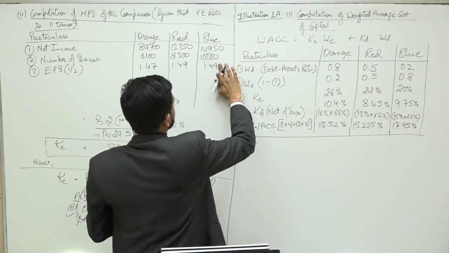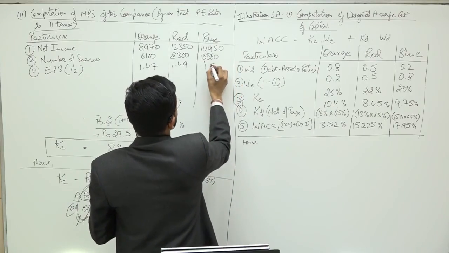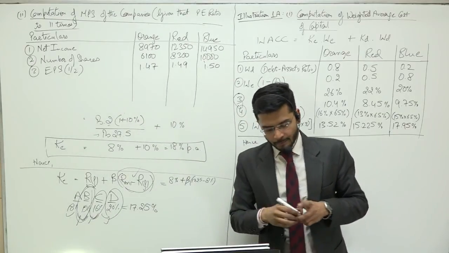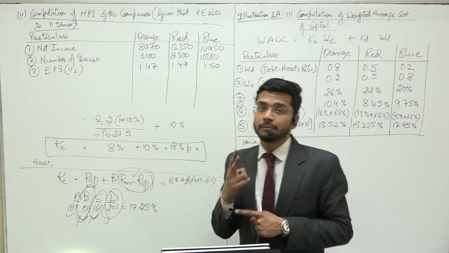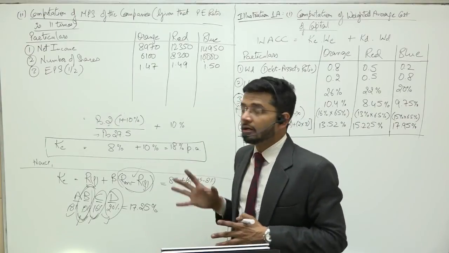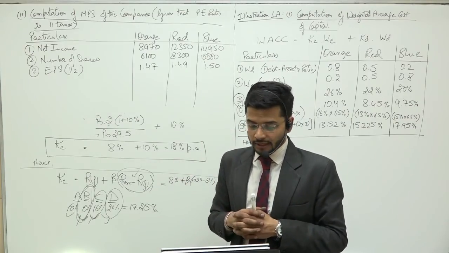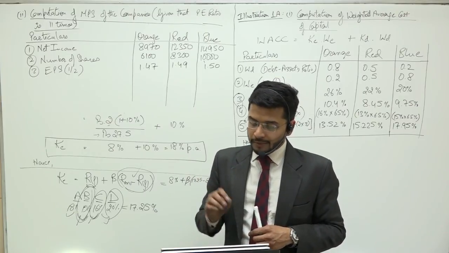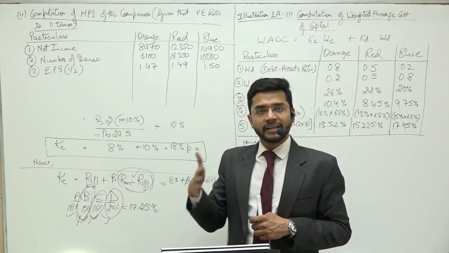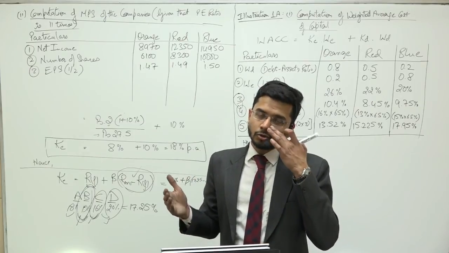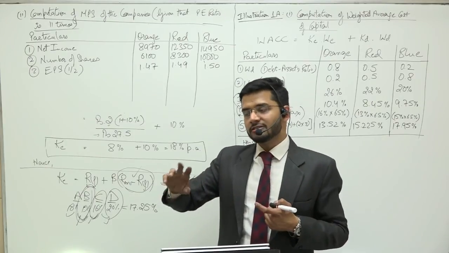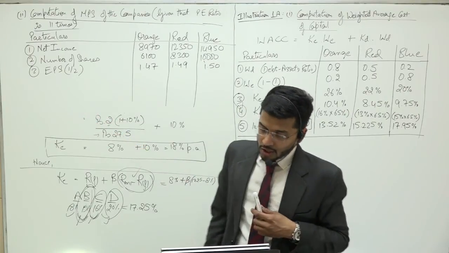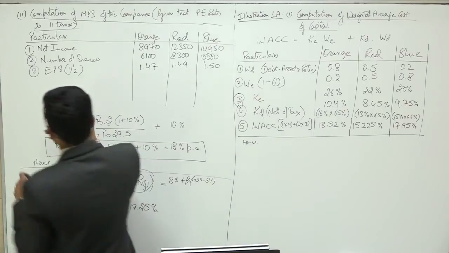So this should also be rounded off to 2 decimal places. Guys, always round off the EPS to 2 decimal places at least, if not 3. 3 is a preferable number, but if not 3, then at least 2 is the bare minimum required. And all the rounding off will be done up to 4 it will be to the previous number, and beyond 4, that is 5 to 9, it will be the next number. This we already know. So we have computed the EPS of all the 3 companies.